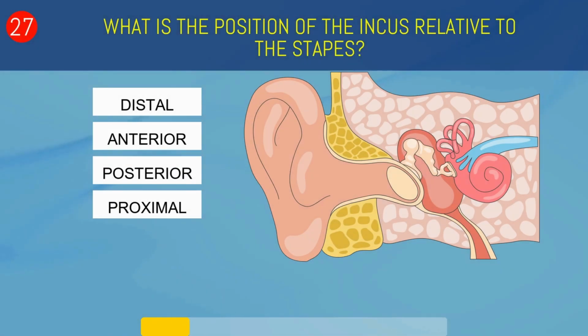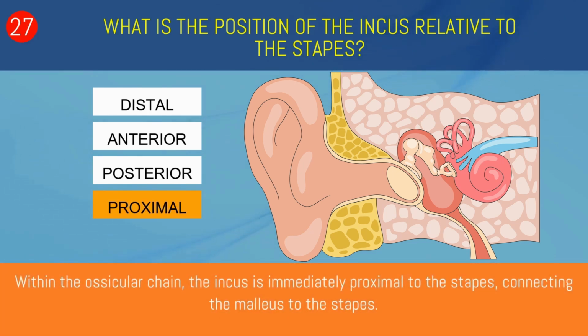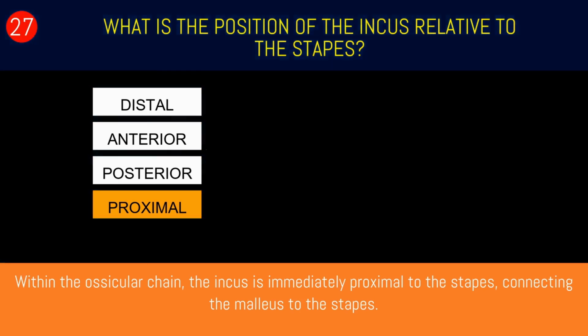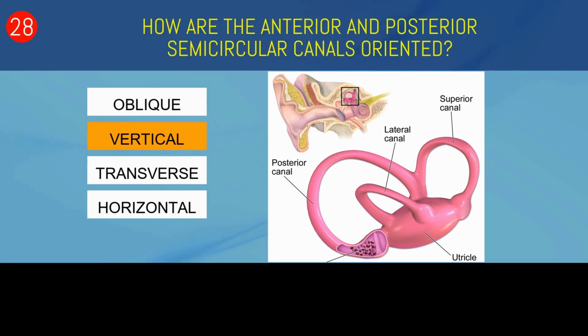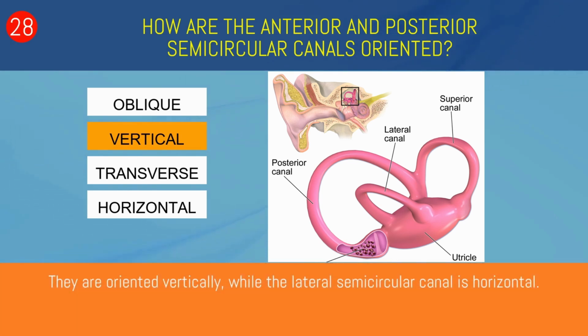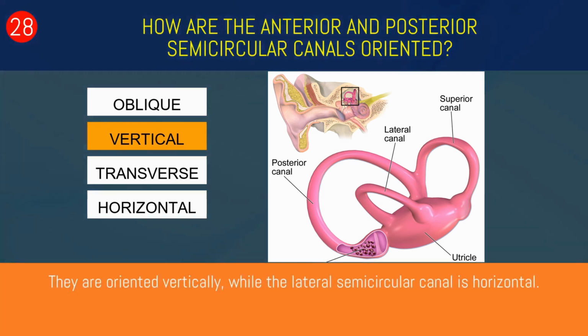What is the position of the incus relative to the stapes? Distal, anterior, posterior, or proximal? Proximal. Within the ossicular chain, the incus is immediately proximal to the stapes, connecting the malleus to the stapes. How are the anterior and posterior semicircular canals oriented? Oblique, vertical, transverse, or horizontal? Vertical. They are oriented vertically, while the lateral semicircular canal is horizontal.